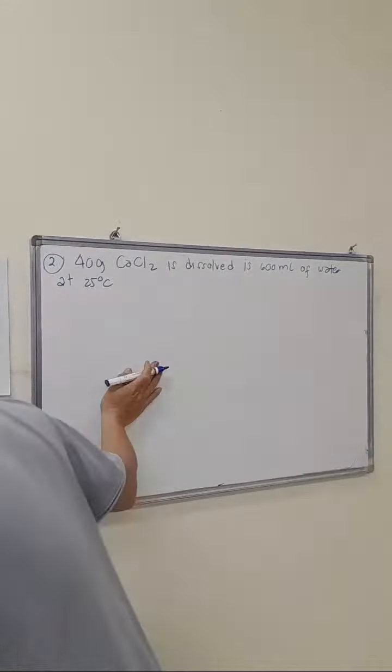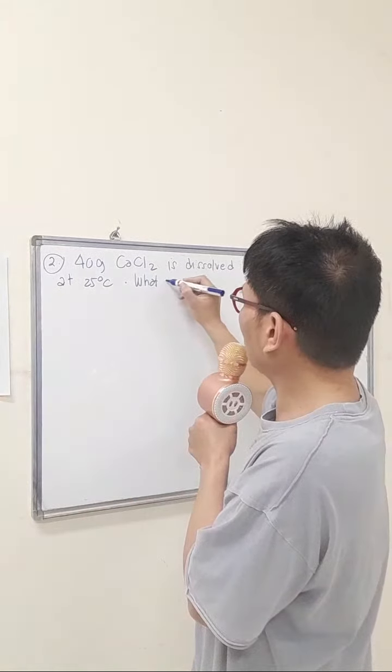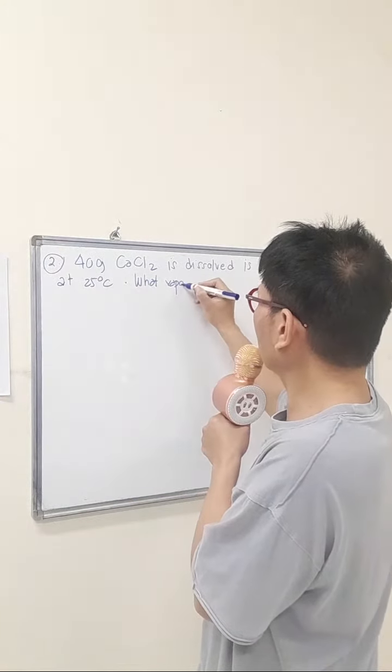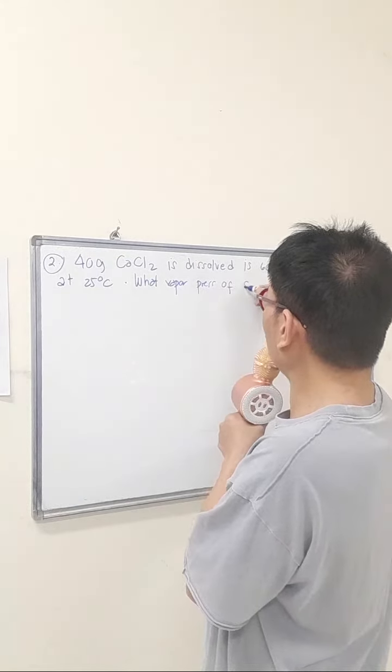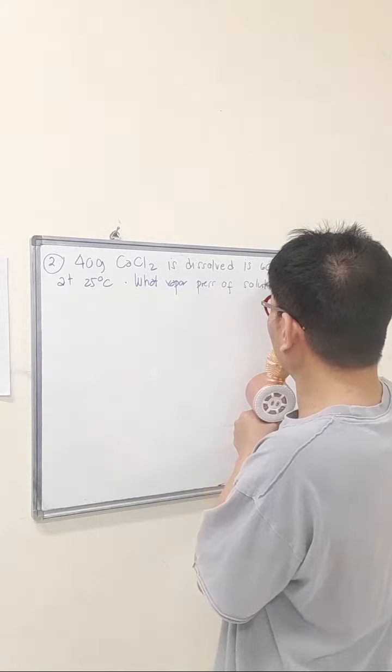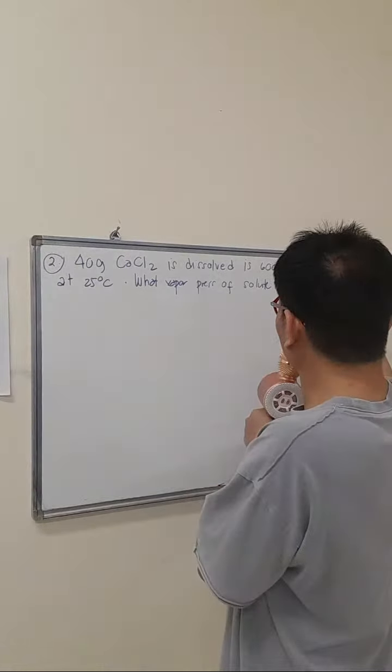What is the vapor pressure of solute in the solution?